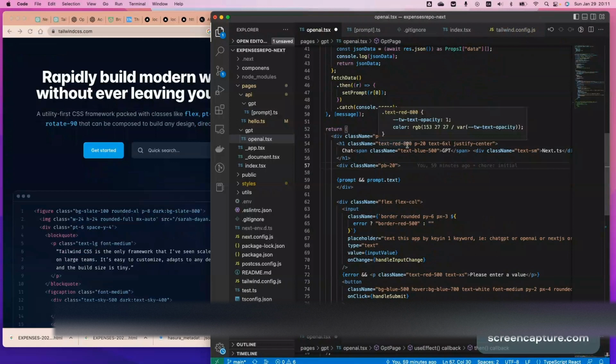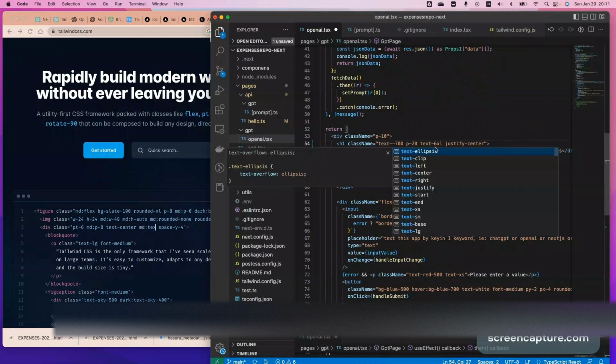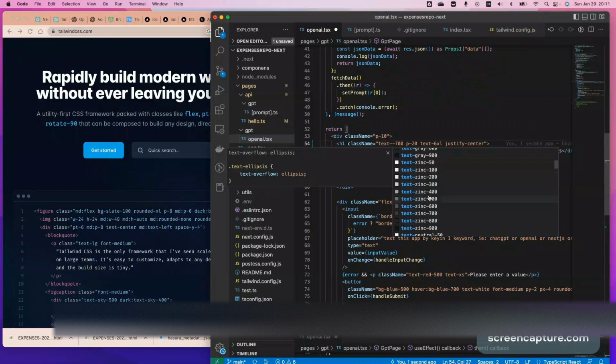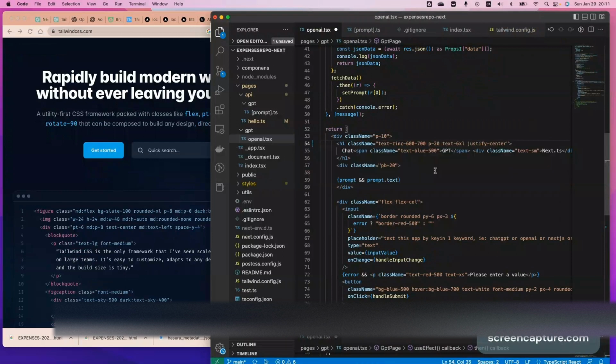Text red 800, where 800 is the bold, the weight. And then you can do a lot of different things, for example 700. You can do that as well. If you hit control space, it will load up, and you can easily pick something that you want. Like gray. I haven't even used it before. 700 is the weight, so we can do it a little later.